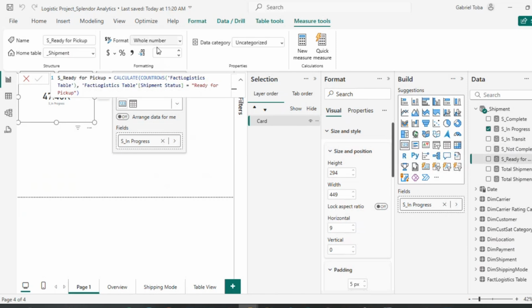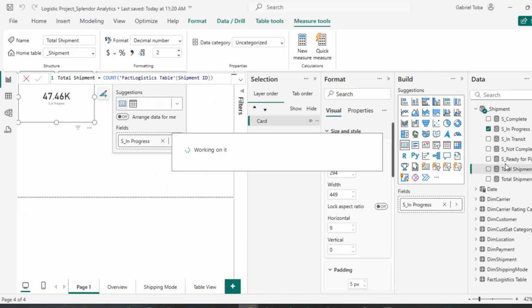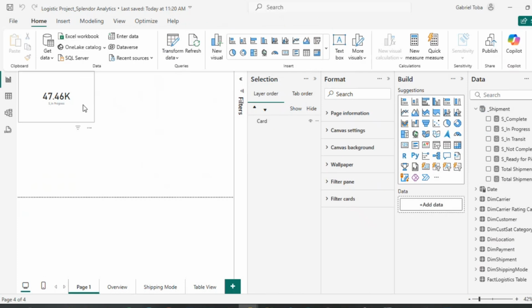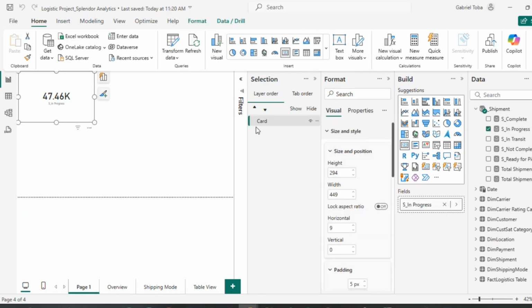The same here. Of course, you can adjust them later, but let me just do that now. Total shipments, I can have it like this, and then this one as well. And yes, okay, so we have all of these. I think the next measure we are supposed to write will be what is the percentage of each of these shipments in the total shipments, right?